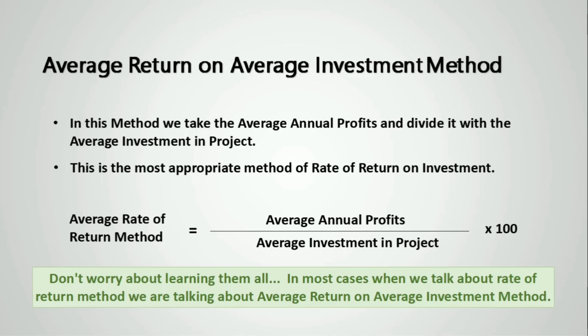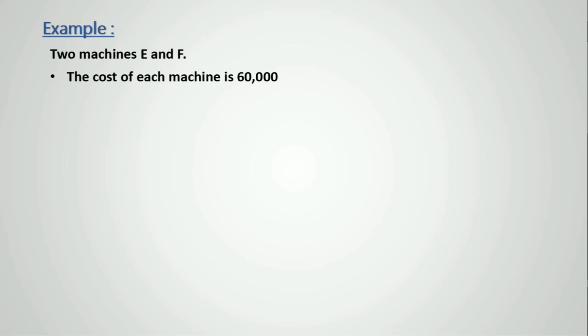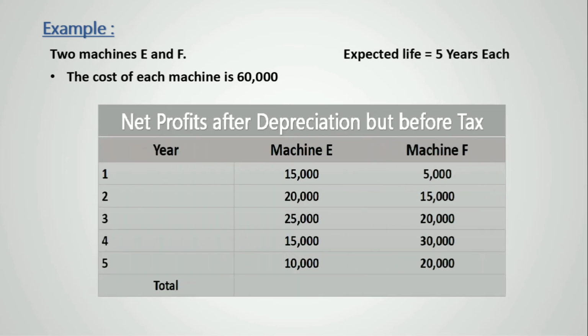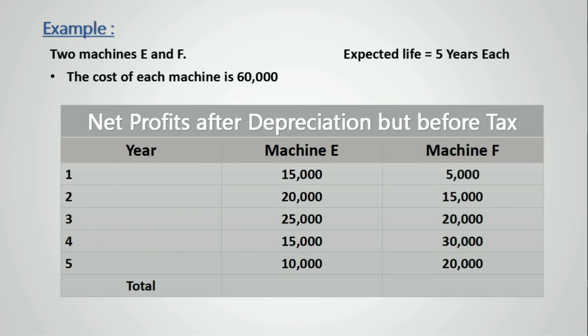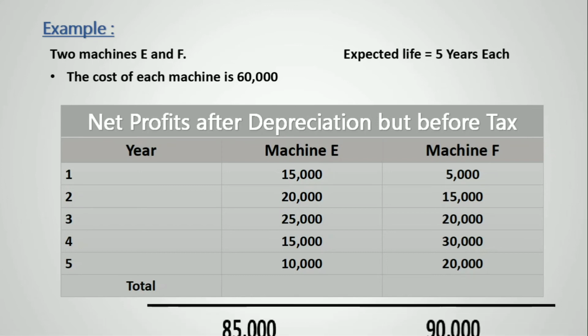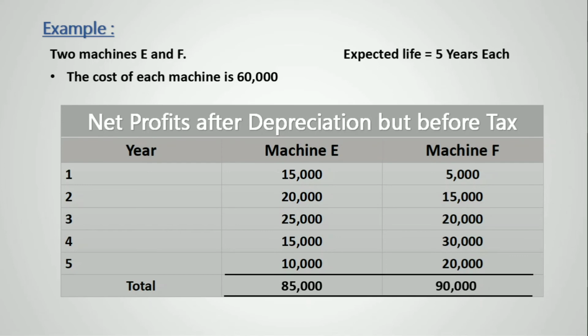Let's check out another practical and put ARR to work. There are two machines E and F costing 60,000 each and having expected life of 5 years. The profits are given in the table below. Let's add them up all. So we have total profits of 85,000 from machine E and 90,000 from machine F. These are profits before tax.